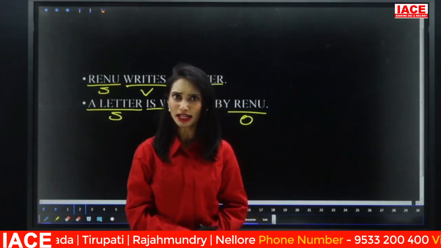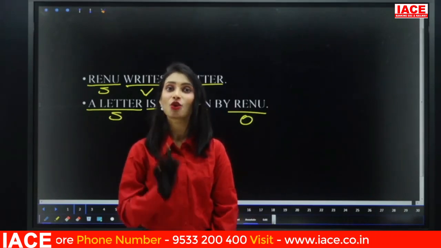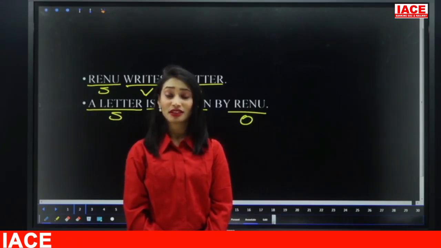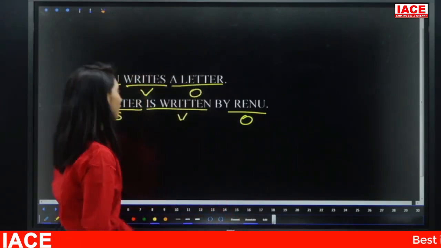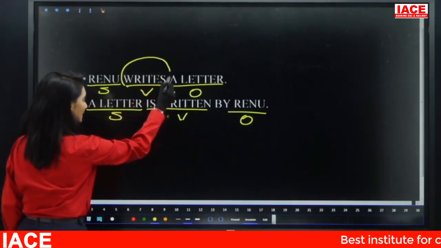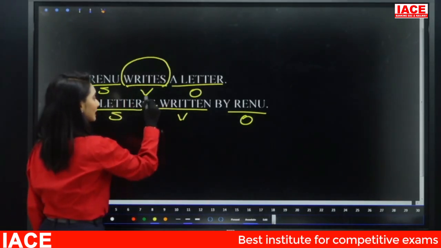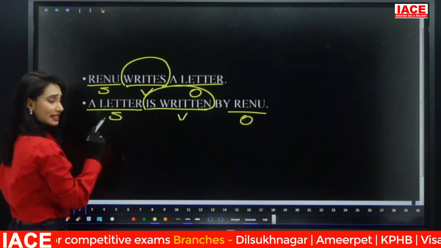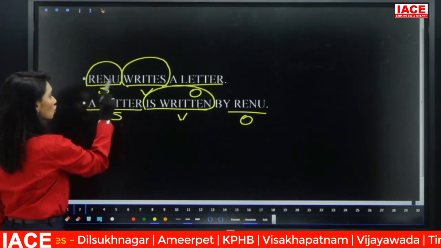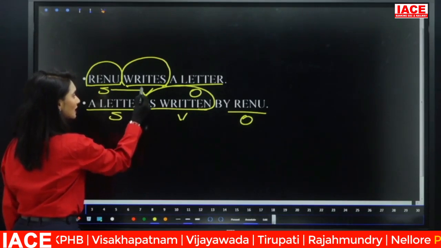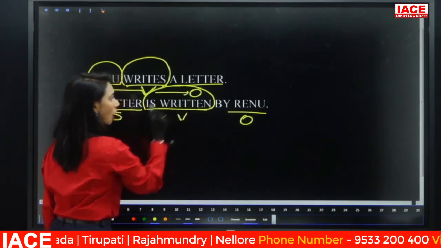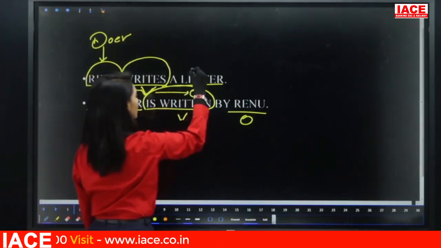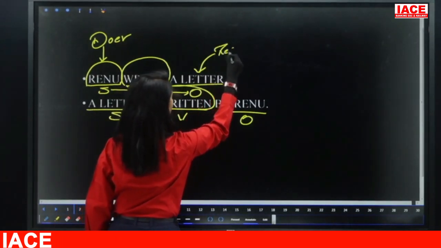Now, if you look at these two examples, what is the difference? Is there any difference in the meaning? No, there is only a structural difference. Is there any difference in the tense? No. Then what is the difference? The difference here, if you observe, is that writes in the first sentence became is written in the second sentence. But what is the exact difference? Here the subject Renu is doing the action. That means the verb is passing the action from subject to object. Here the subject is the doer of the action and the object is the receiver of the action.